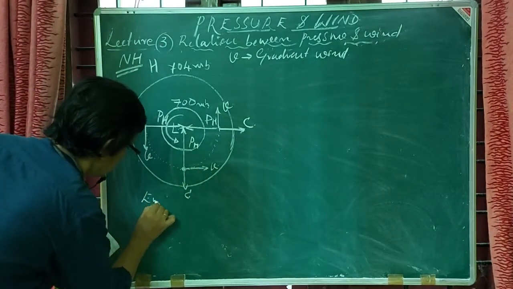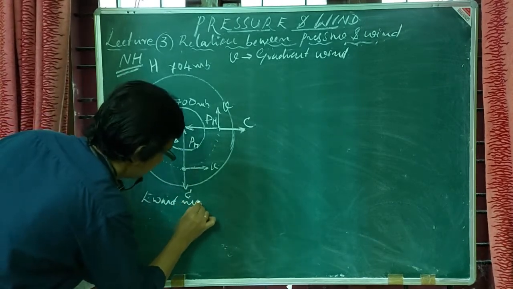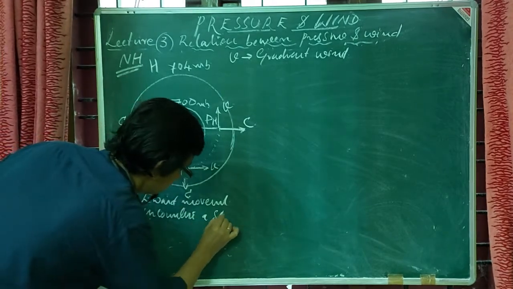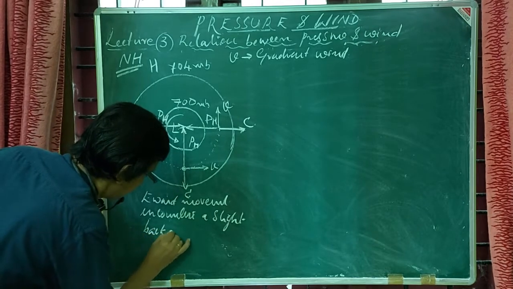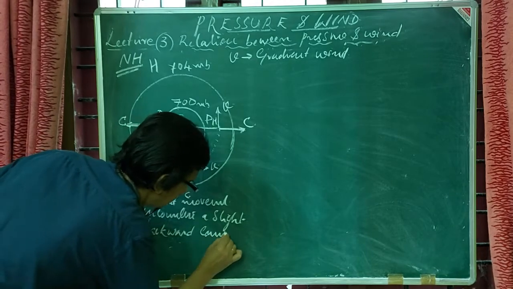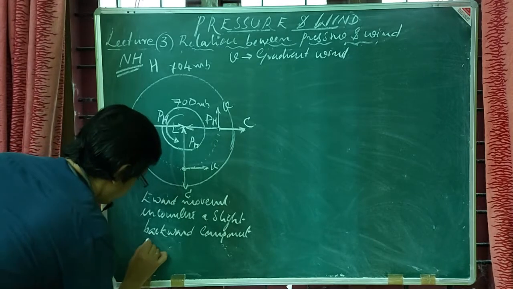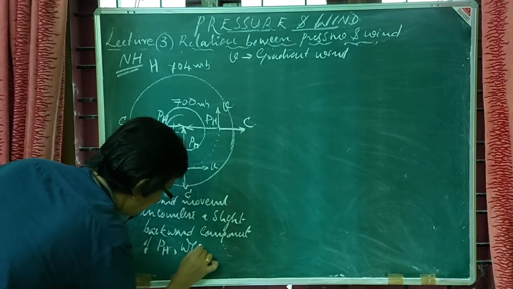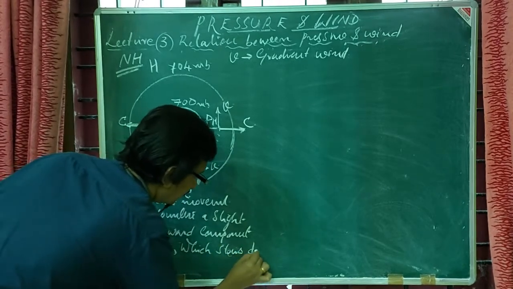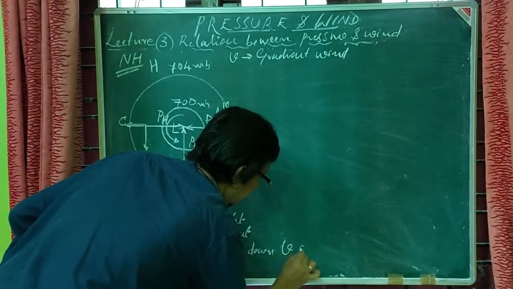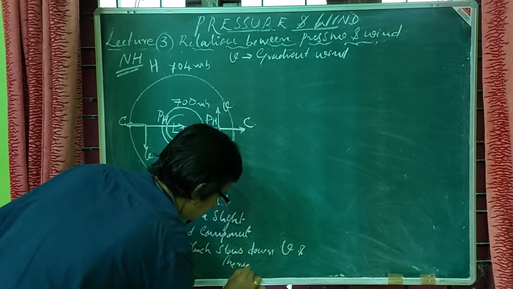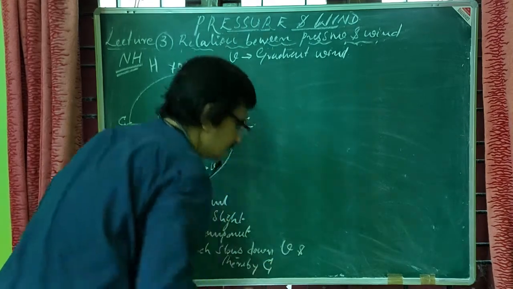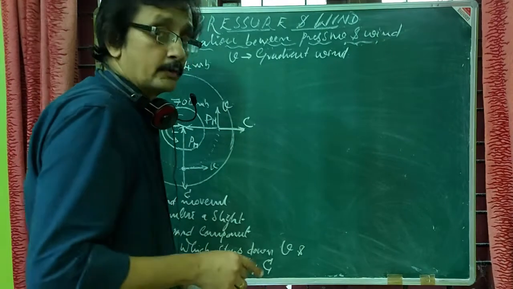That is, eastward movement encounters a slight backward component of pH, which slows down V, and thereby C, because 2 omega sin phi V reduces, and thereby Coriolis force reduces.